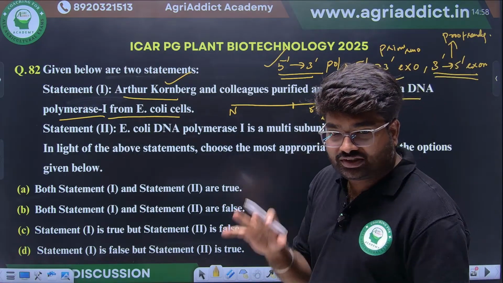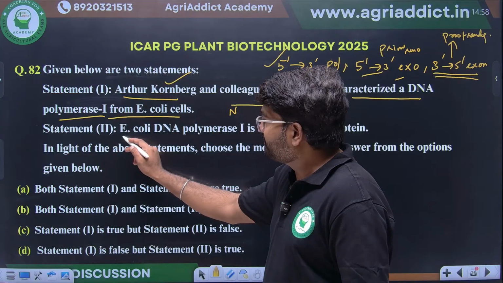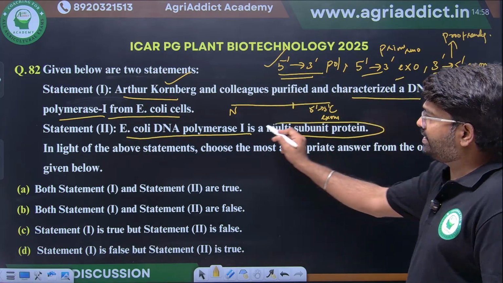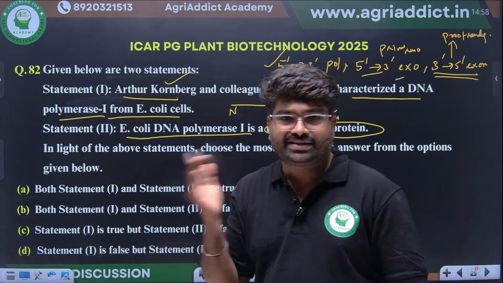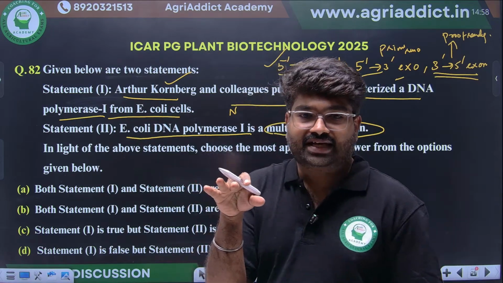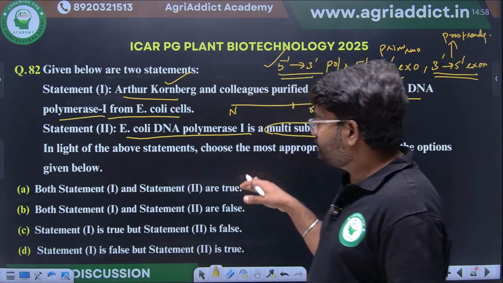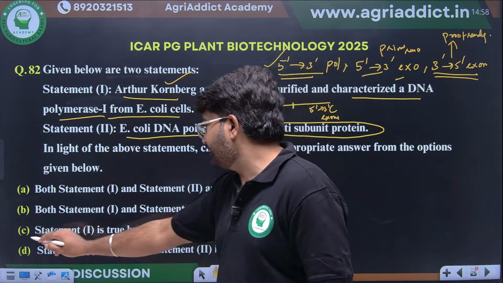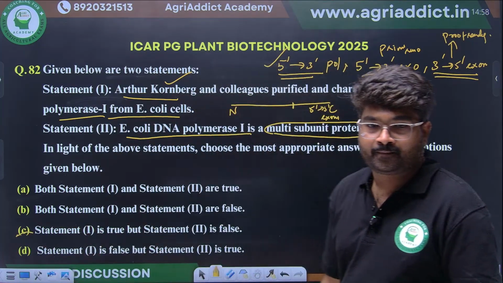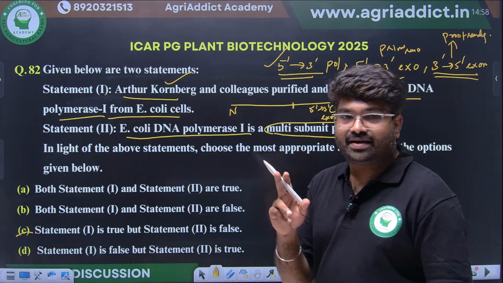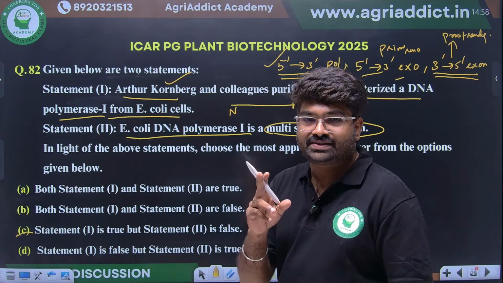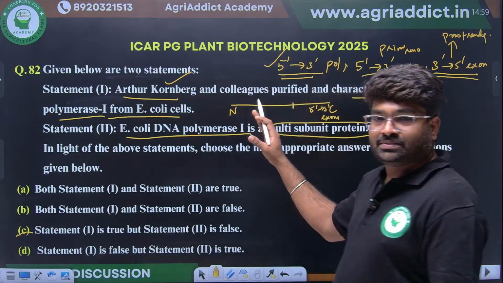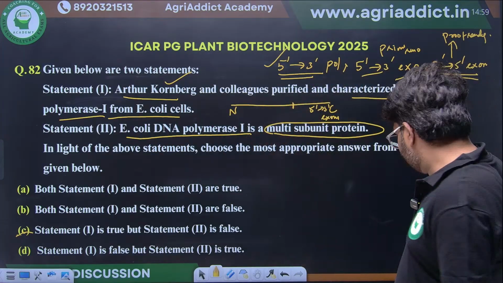Okay. You see here, the second option they have given, E. coli DNA polymerase 1 is a multi-subunit protein, is ultimately wrong. It's a single polypeptide enzyme. So the right option is: statement 1 is correct and statement 2 is false. Okay, clear? It's a single polypeptide enzyme. If we do proteolytic cleavage, it can give two fragments, and these fragments have different functions.